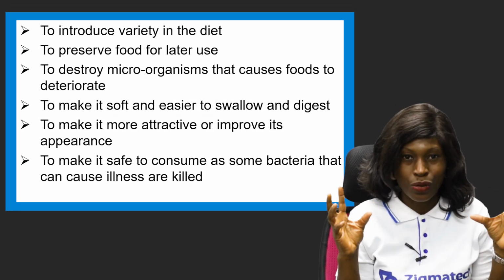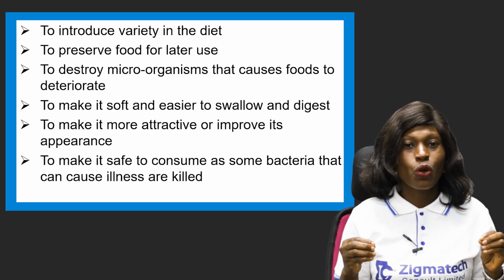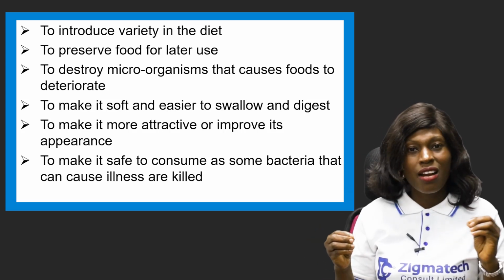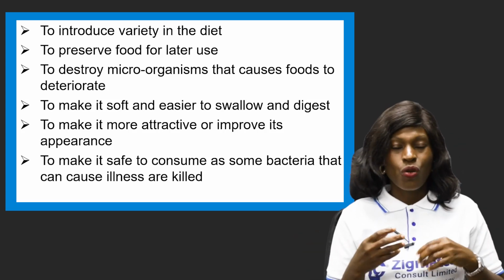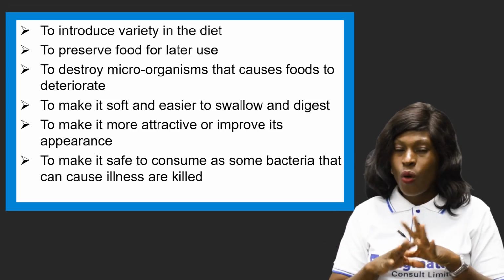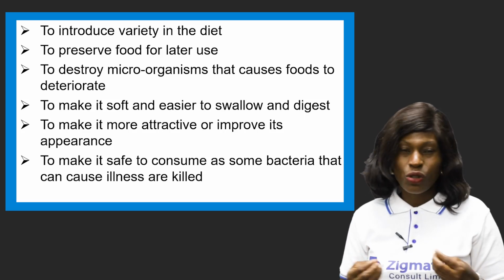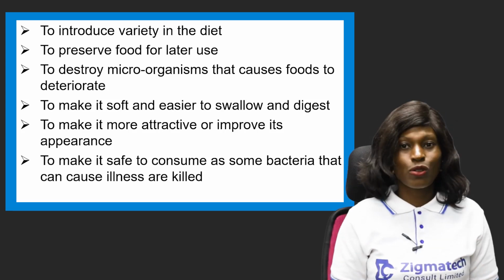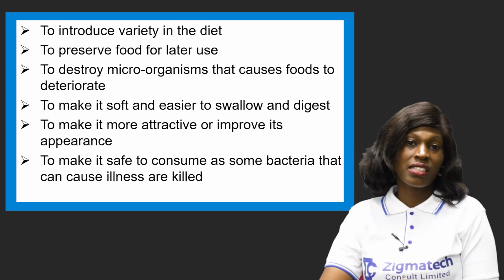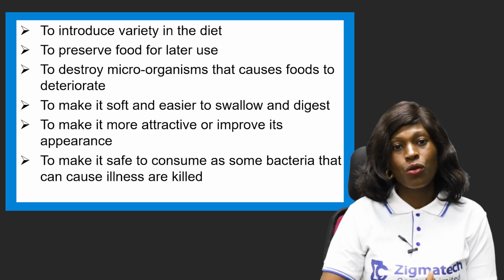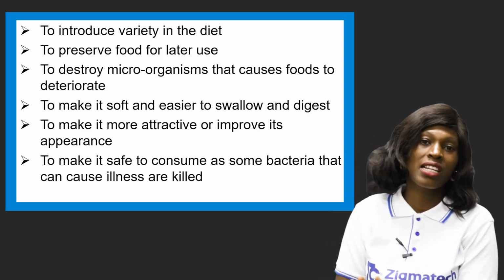You just have your noodles and then you want to make it more, so you're adding your veggies, you're adding carrot, you're adding cabbage, you're adding your onion and all of that. You're adding variety, you're making it more rich for you to eat rather than just eating it as it is. So that is to introduce variety in the diet.